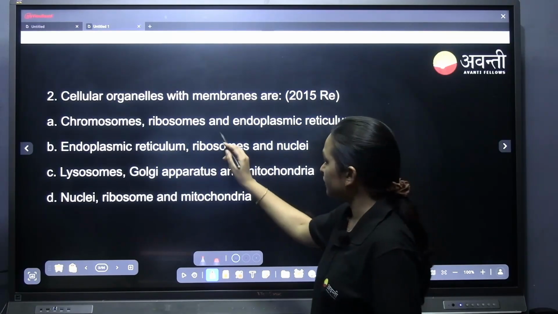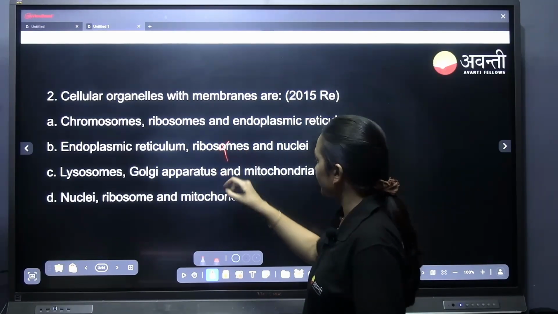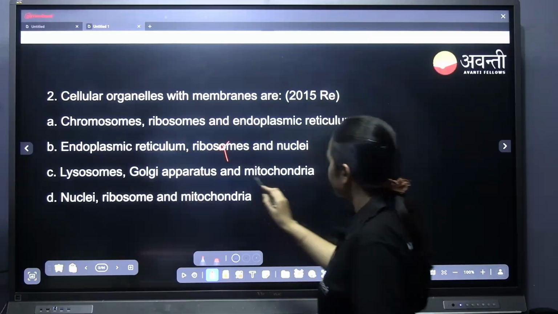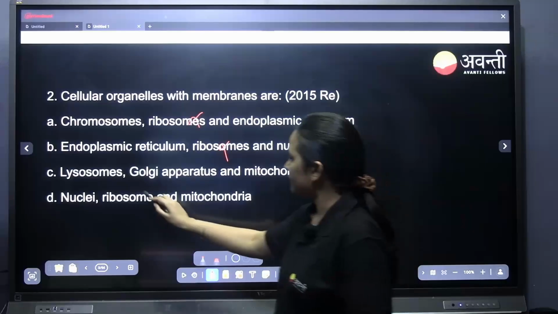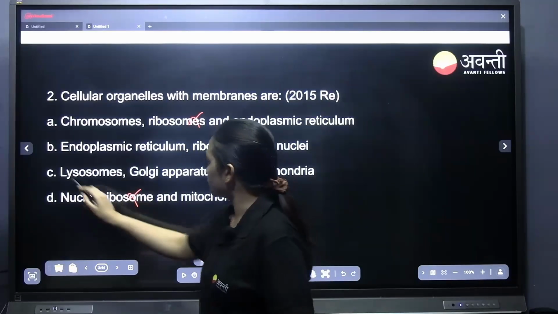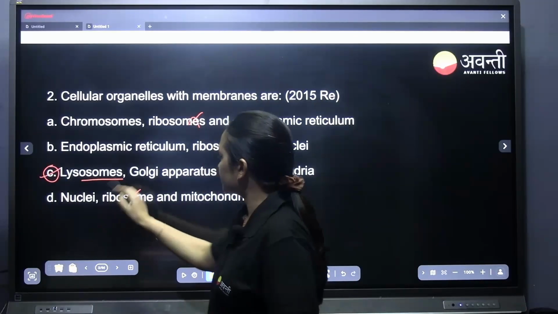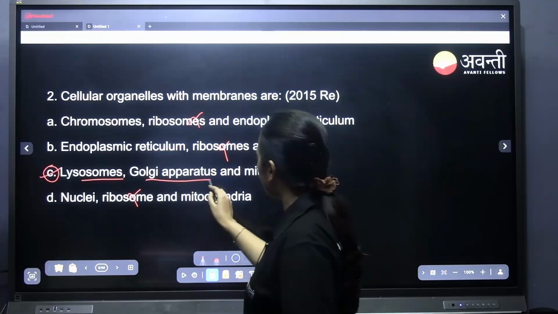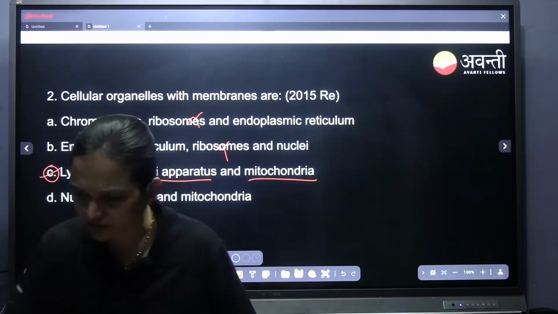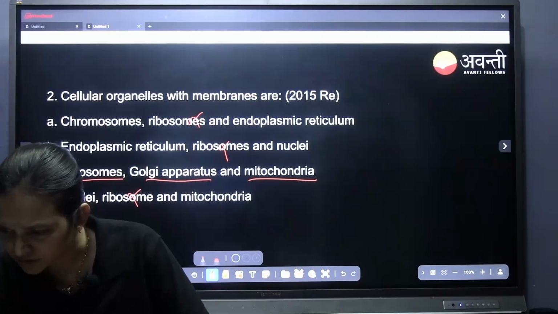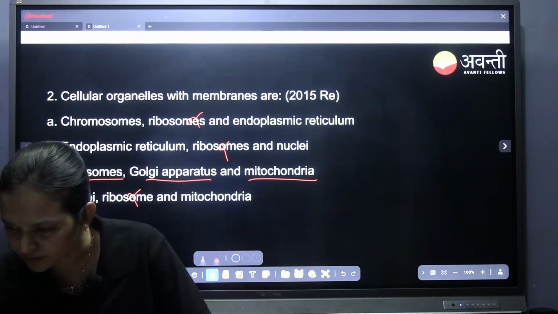Yes, very good. It is option A. Here ribosome is there. Here ribosome is there. Then here ribosome is there. So the option is C. Lysosomes have membrane, Golgi apparatus has membrane, mitochondria has membrane. The option A was for the previous question, I am sorry.